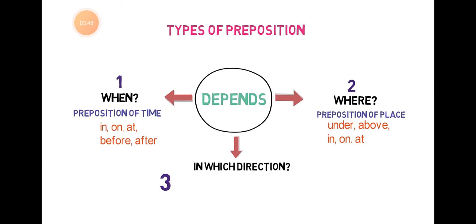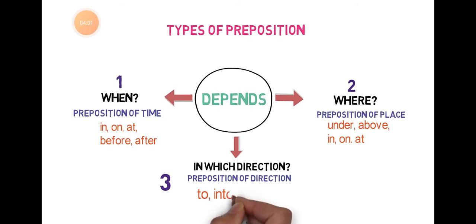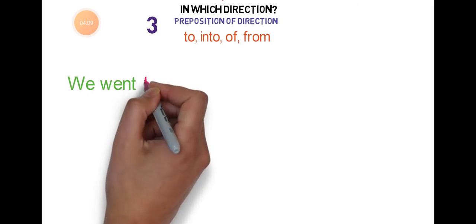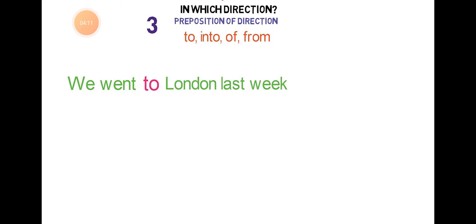Let's move on to in which direction. The preposition of direction includes the words such as to, into, of, and from. Examples, we went to London last week.